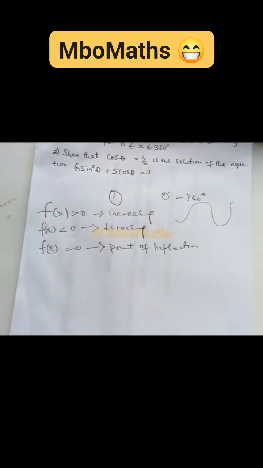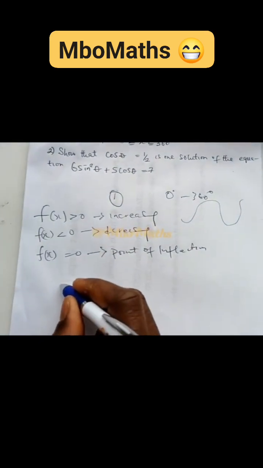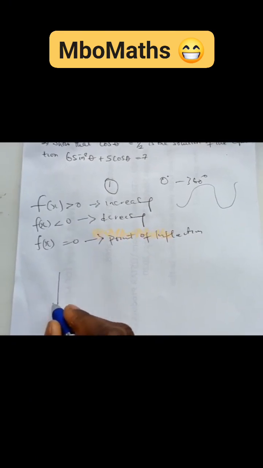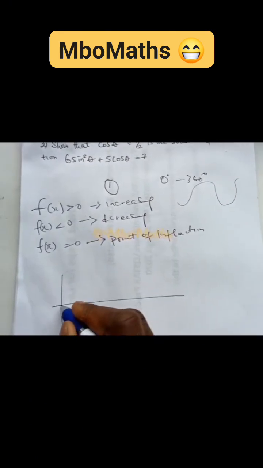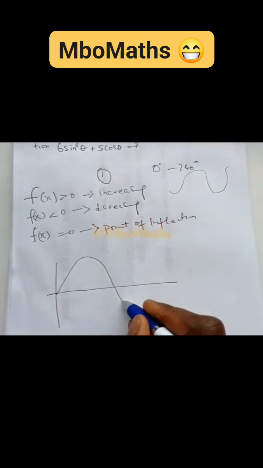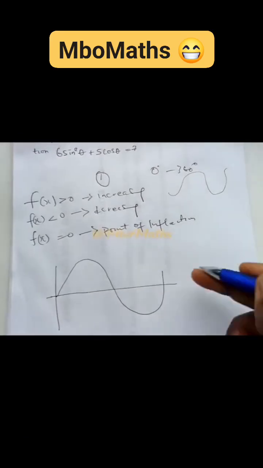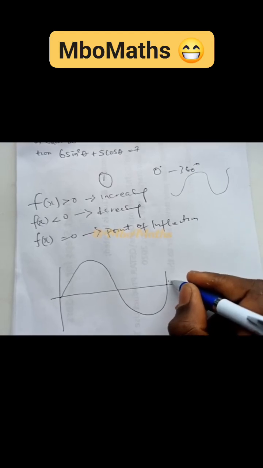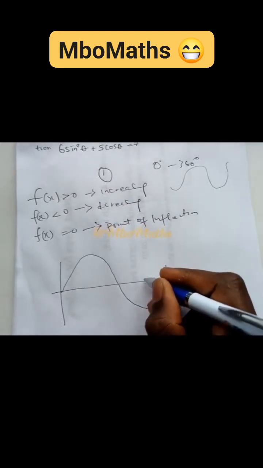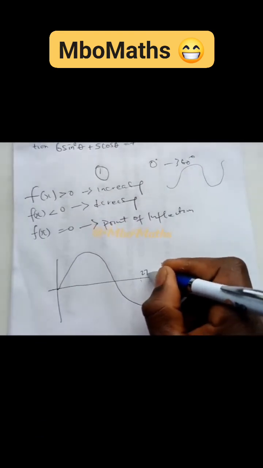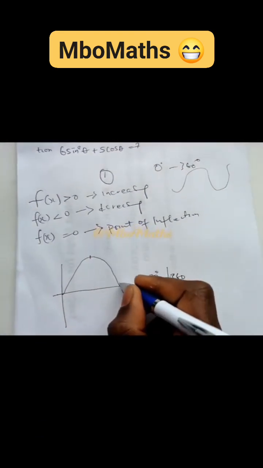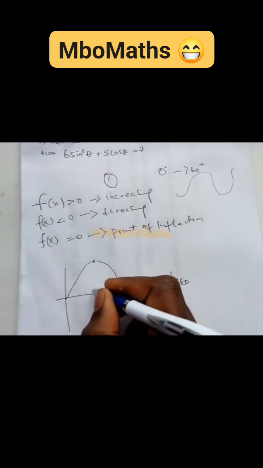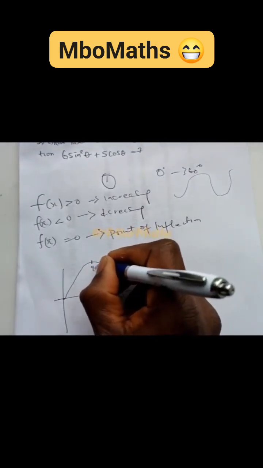We're going to draw a sine graph. So let's go by this. We have something like this. Don't mind my diagram or my drawing, just for a quick one. So this function goes this way. We are not continuing, so we stop here. At this point we are at 360 degrees. So somewhere here is 270 degrees, somewhere here is 180 degrees, and somewhere here is 90 degrees, which is at this point, 90 degrees.